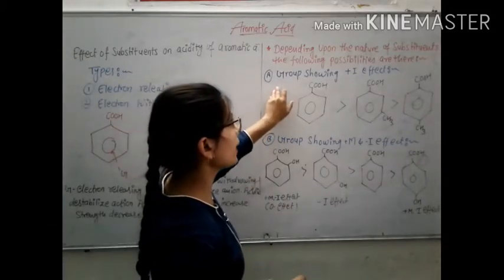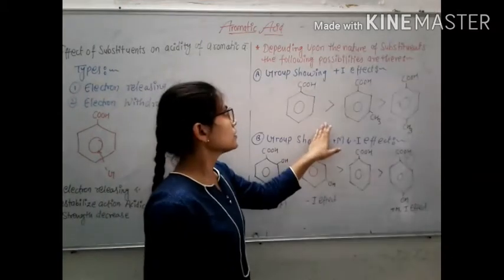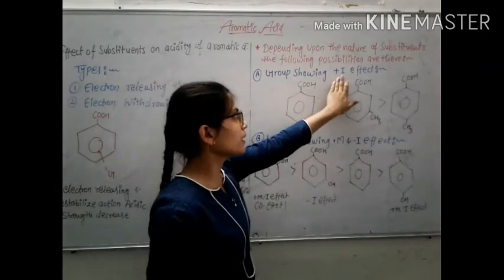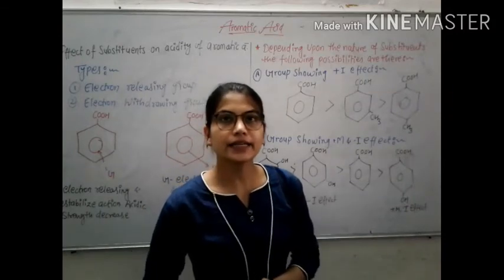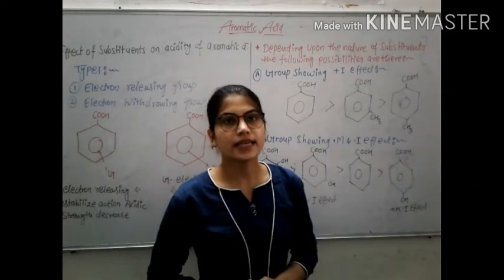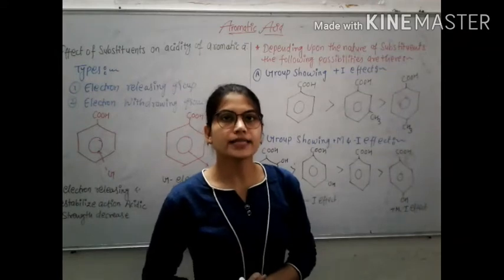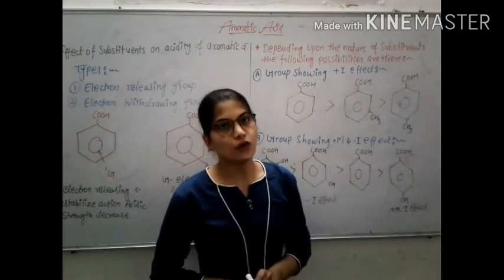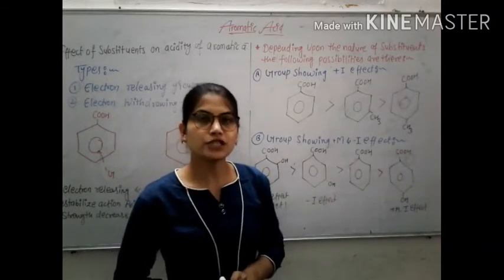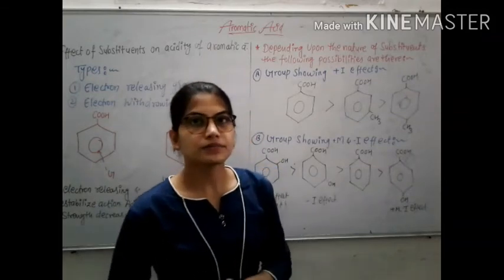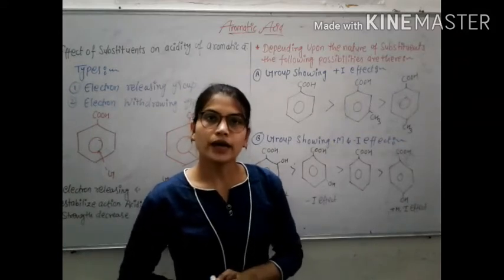Now, the next point is that depending upon the nature of the substituent, the following possibilities are there. The first point is groups showing plus I effect. Groups having electron releasing inductive plus I effect, such as CH3 and CH2CH3, tend to increase the electron density on the oxygen atom of the OH group. As a result, it decreases its polarity and makes the release of H plus difficult. In other words, these groups decrease the acidic strength of aromatic acid.